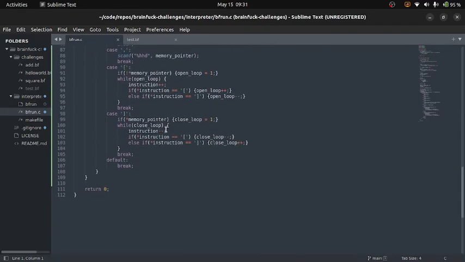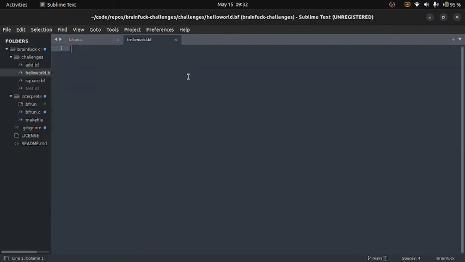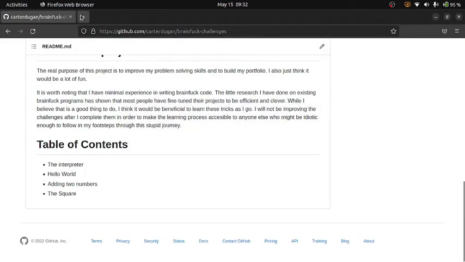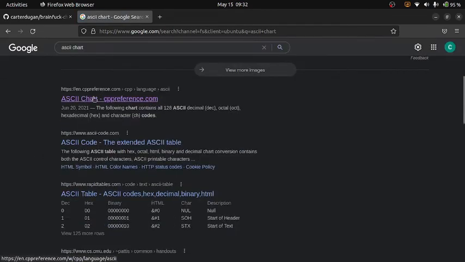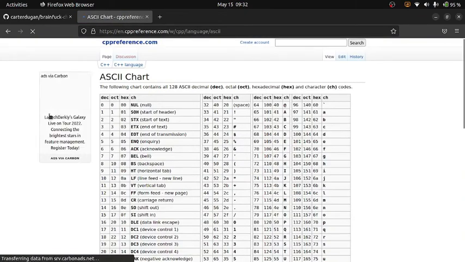So now I guess the only thing we'd really want to do is create our first brainfuck program. And so let's go ahead and use hello world, and let's write hello world. So what we want to do here is get an ASCII chart, and they have a great one at cplusplus.com reference.